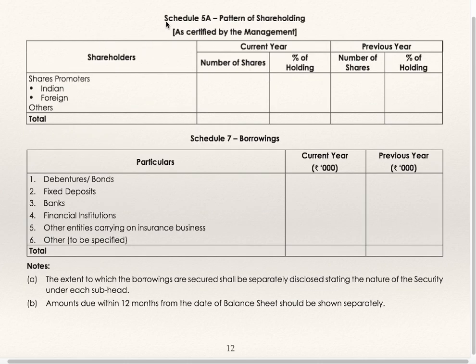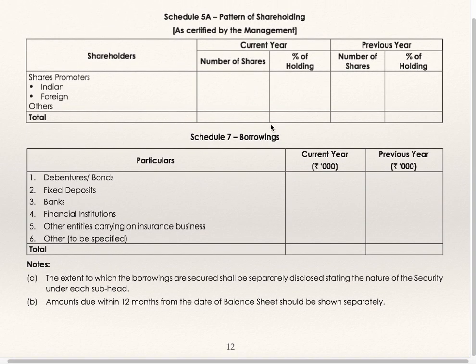After schedule number 5, you are supposed to prepare schedule 5A, pattern of shareholding. Same again, current year, previous year, and shareholders: promoters, Indian and foreign, and others. You are supposed to show the number of shares, percentage of holding, and total. Schedule number 7 is borrowings. Again, particulars, current year, previous year.